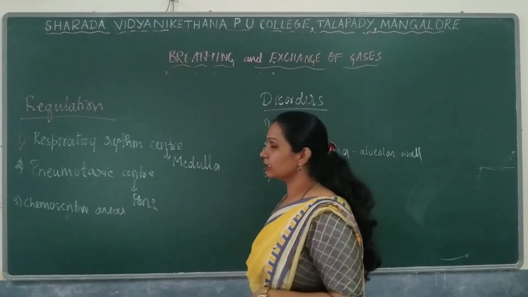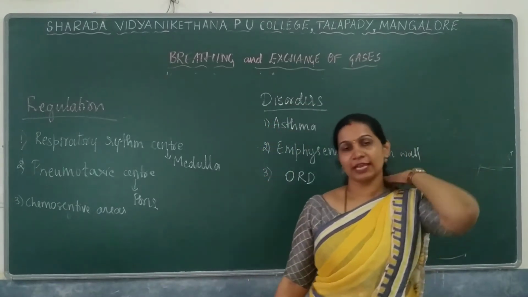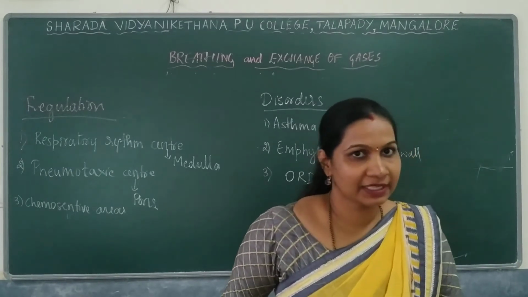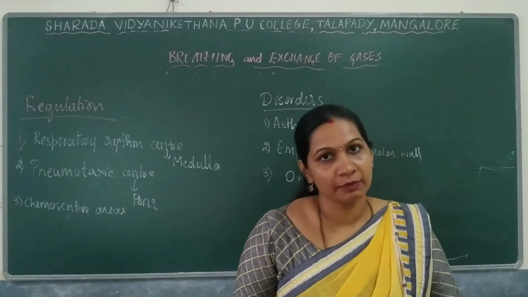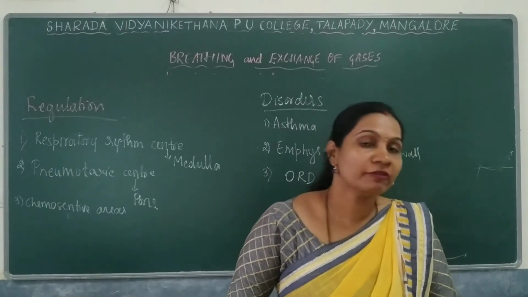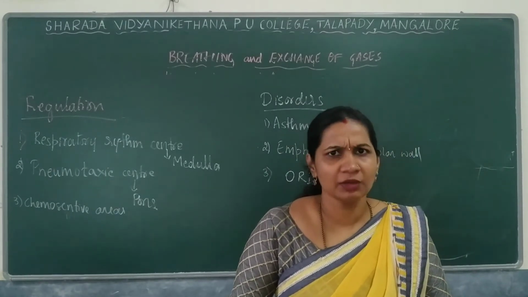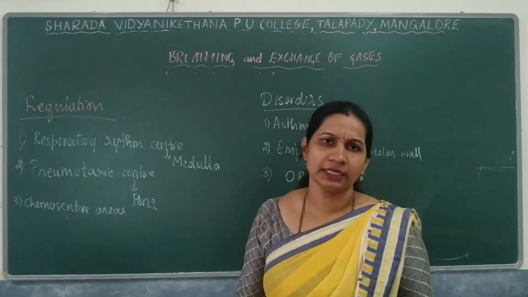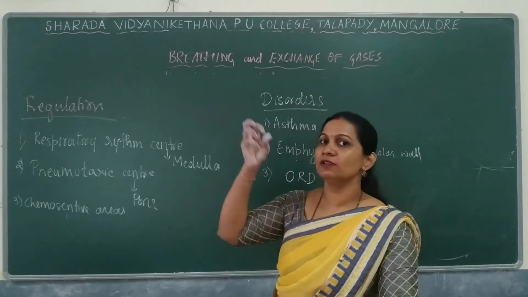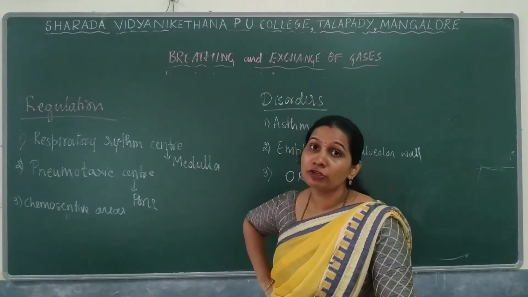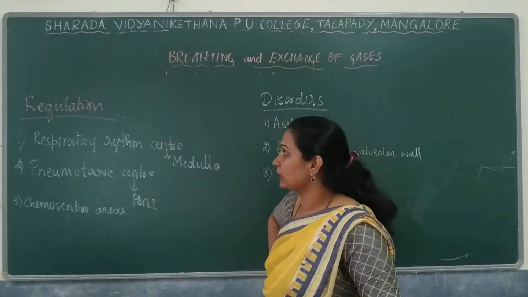In the case of transport of gases, 100 ml of deoxygenated blood can transport 4 ml of carbon dioxide, and 100 ml of oxygenated blood can transport 5 ml of oxygen. Because, as you know, hemoglobin consists of 4 iron-containing groups, so oxygen will bind to it. Next is about the regulation of the respiratory system.